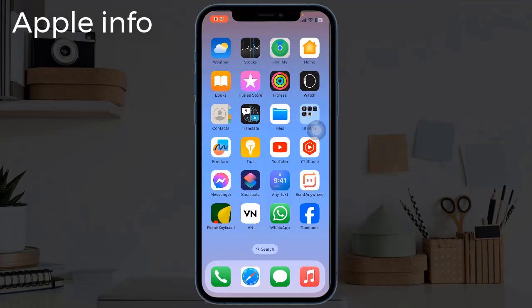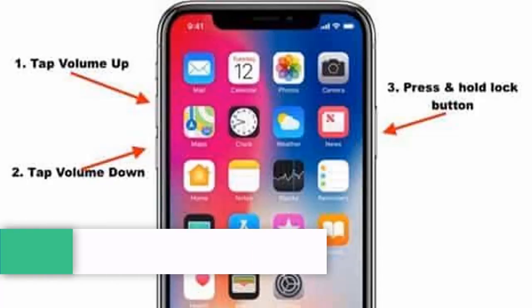Lots of iPhone users are reporting that they are facing screen flickering issue after iOS update. In this tutorial, I will show you how to fix this issue.